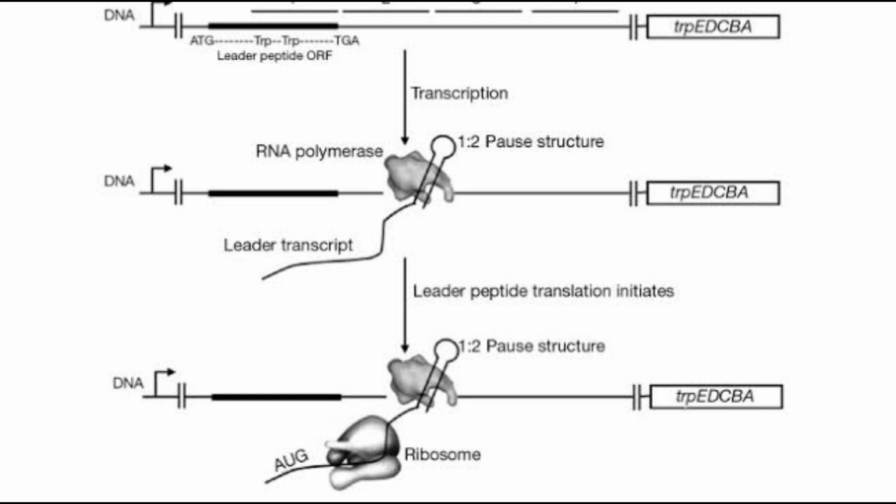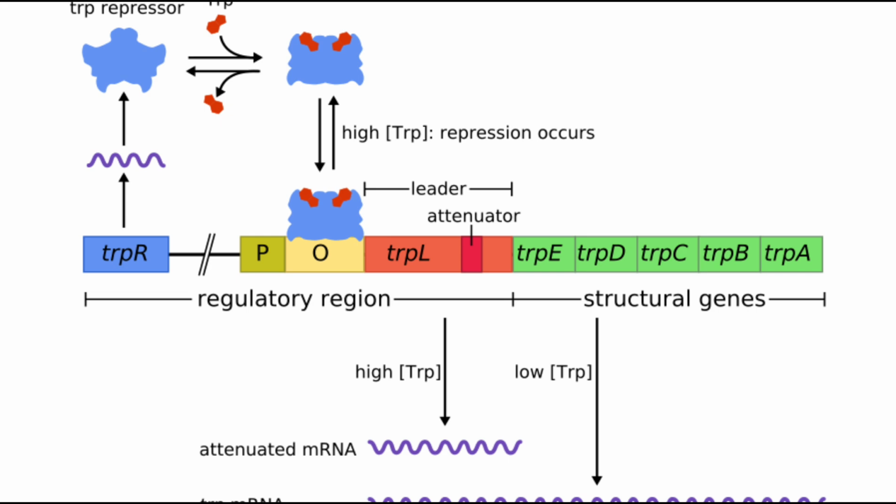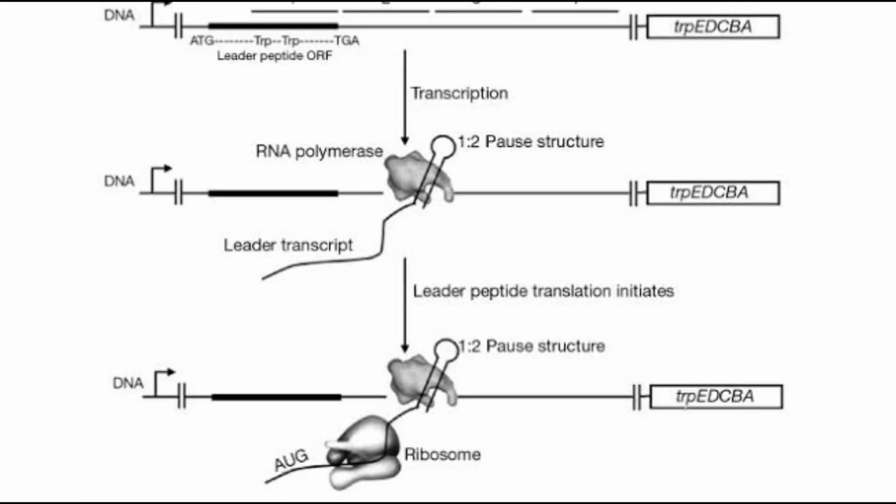At the beginning of the transcribed genes of the tryptophan operon is a sequence of at least 130 nucleotides termed the leader transcript, that is trpL.